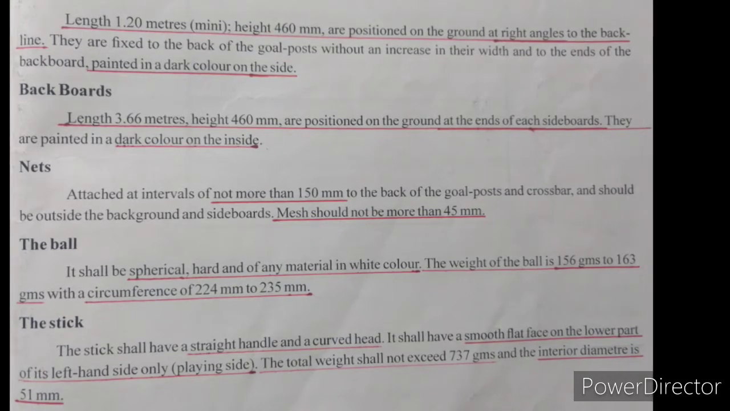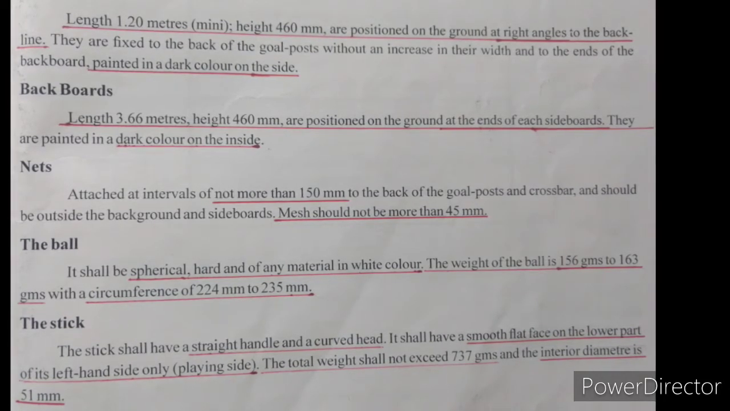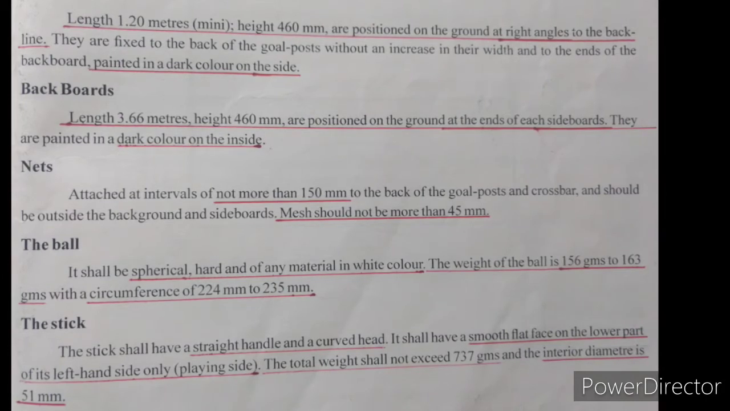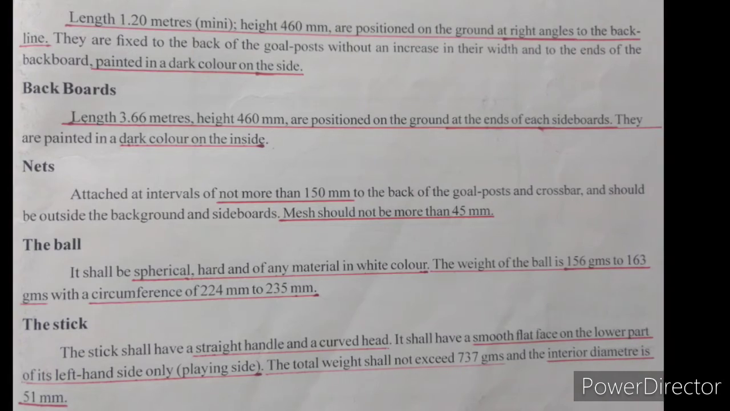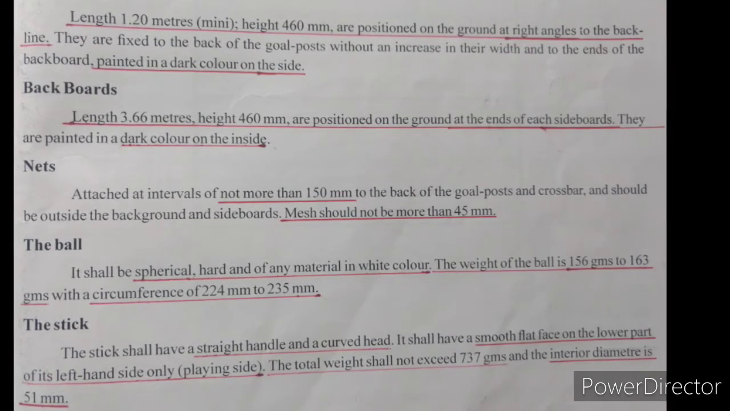Attached at intervals of not more than 150 mm to the back of the goalpost and crossbar and should be outside the background of sideboards. Mesh should not be more than 45 mm.